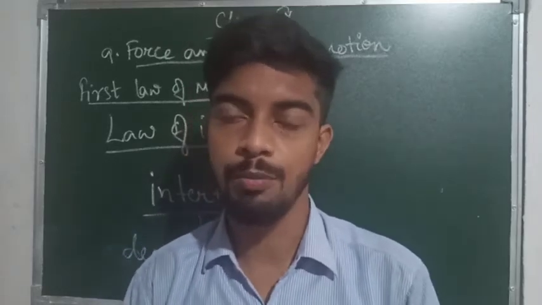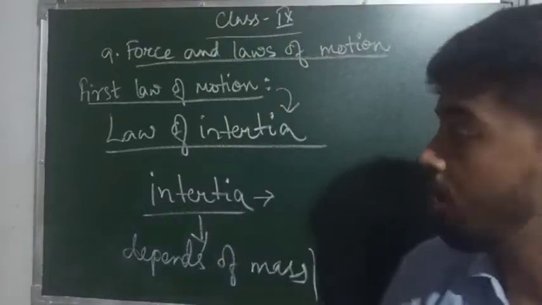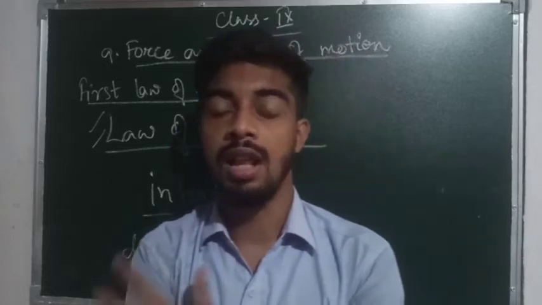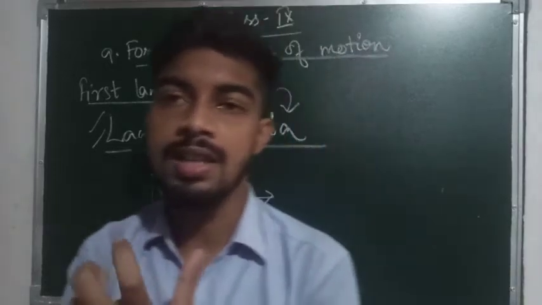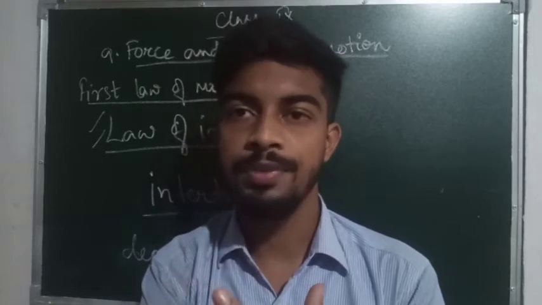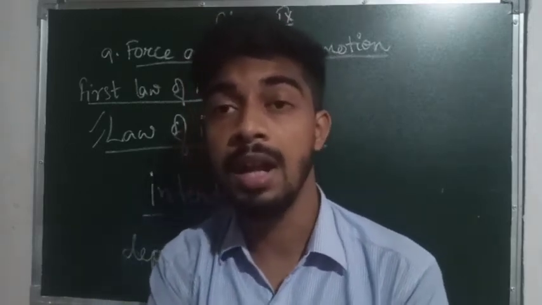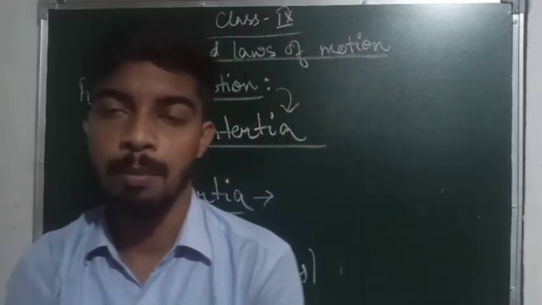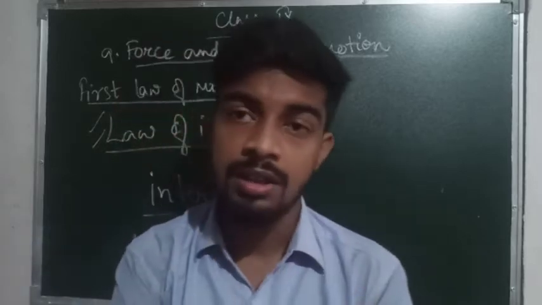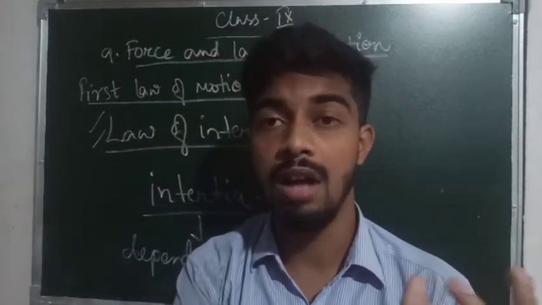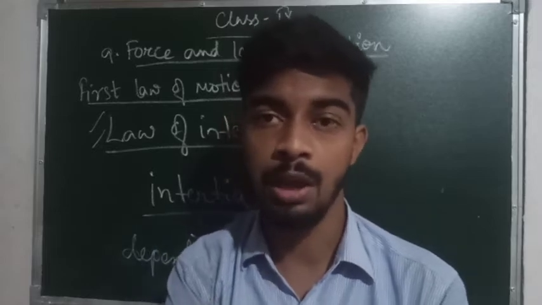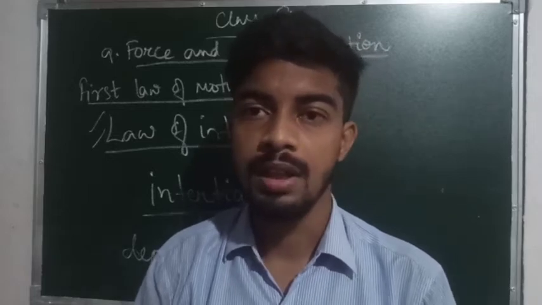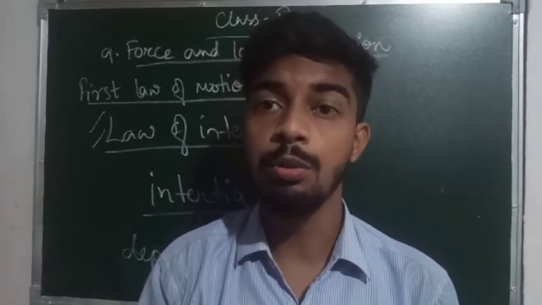That was the first law of motion, and the first law of motion was also known as the law of inertia. And in the last video I told you that inertia is the state of an object, either moving or at rest. And inertia, I told you, depends on mass. The heavier the object, the more external force, or unbalanced force, will be required. For example, if a stone is lying at a place and we need to move it.